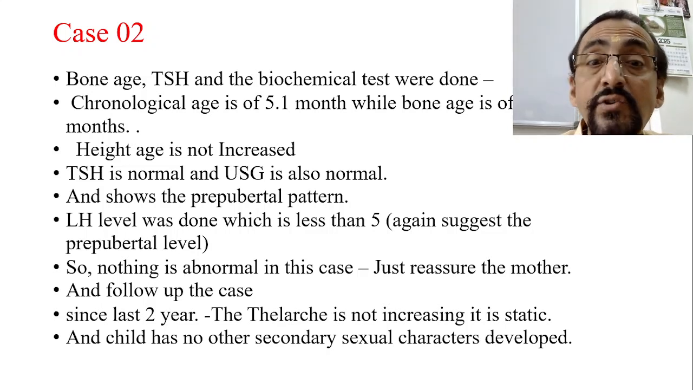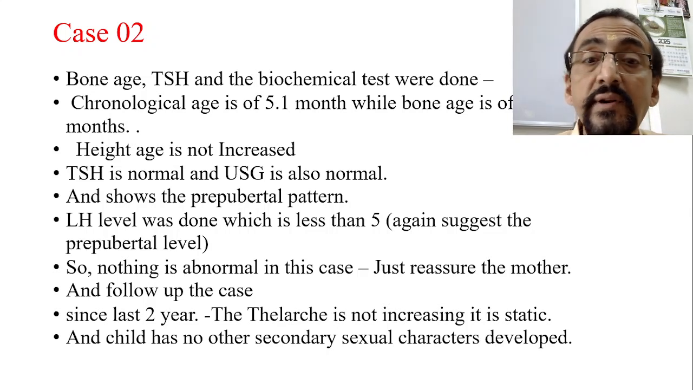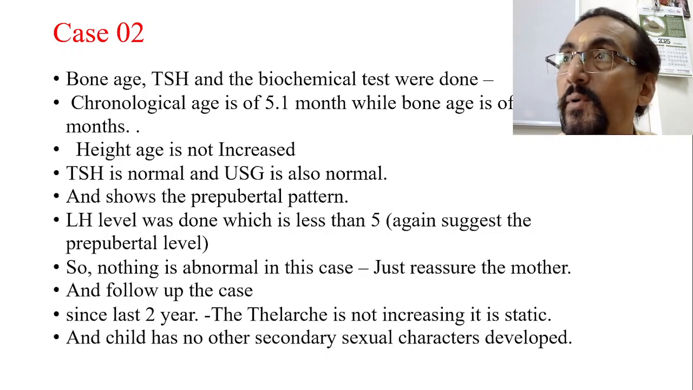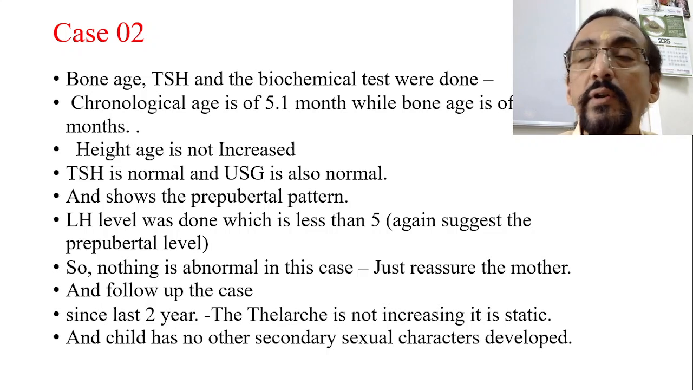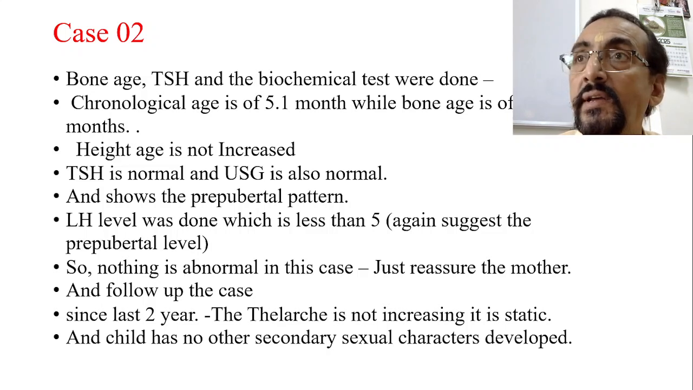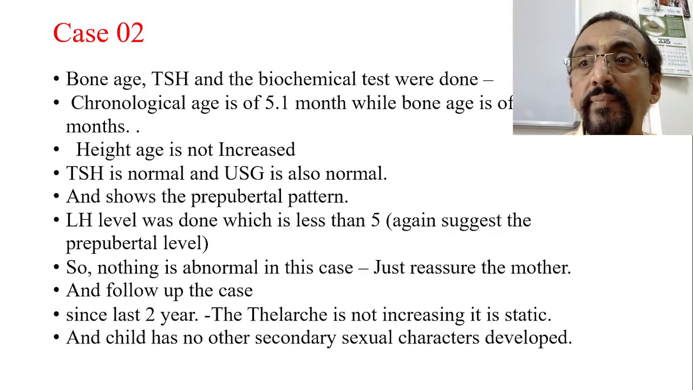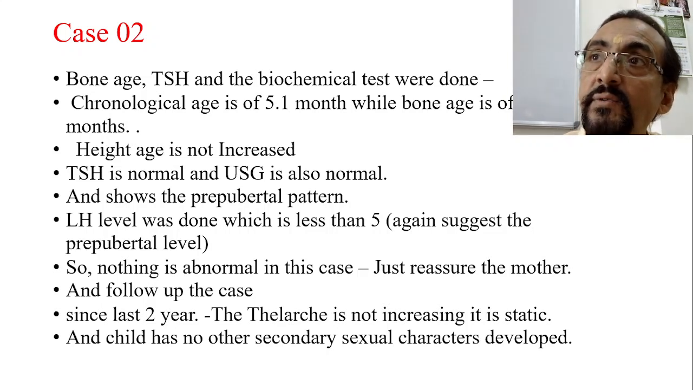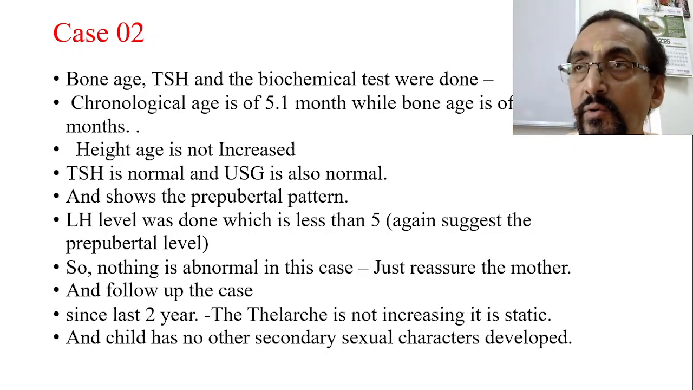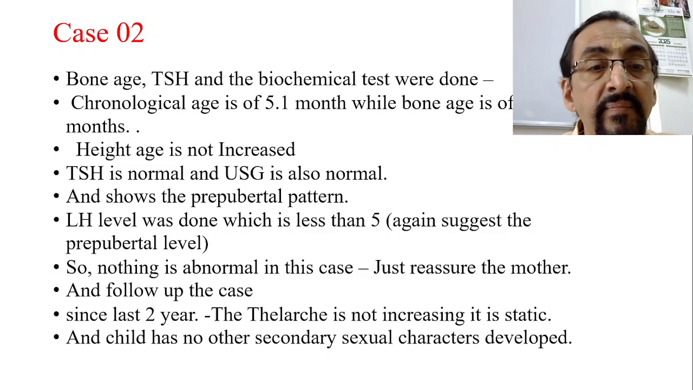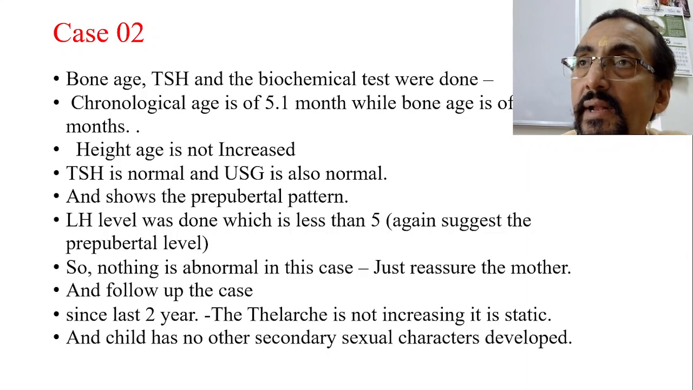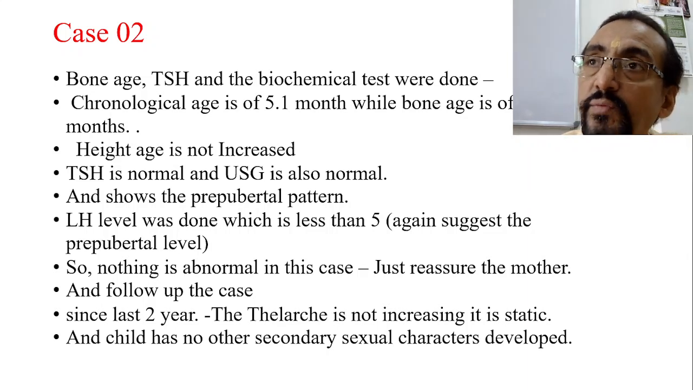In the last 2 years, what we have observed is that the telarche is not increasing. The child came at 5.1 years, and now is almost 7.1 years old. In the last 2 years there is no progression of telarche. Breast enlargement was there about 2 years back, and the same position is maintained today also. It is not increasing, and the child has not developed any adenarche, any menarche, and even the growth spurt.